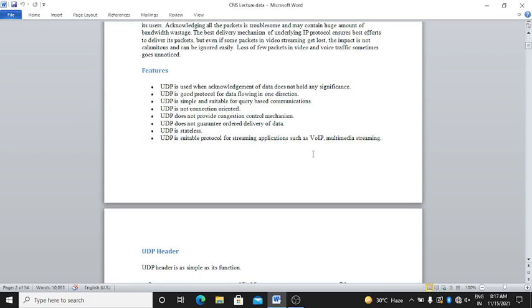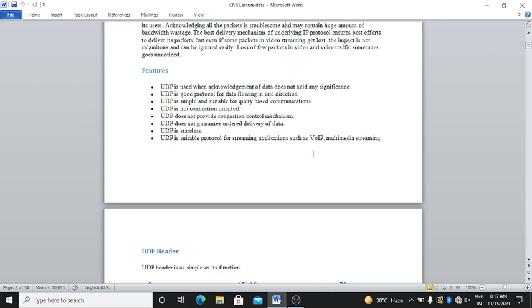Here are the different features of UDP. UDP is used when acknowledgement of data does not hold any significance. UDP is a good protocol for data flowing in one direction. After that, next is UDP is simple and suitable for query based communication.